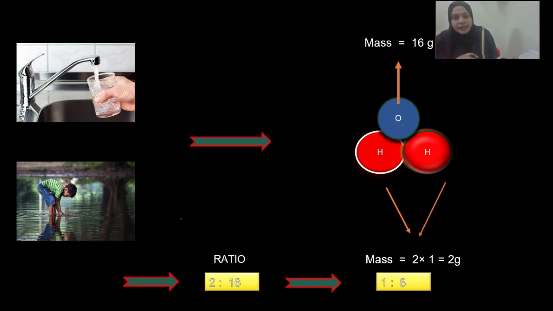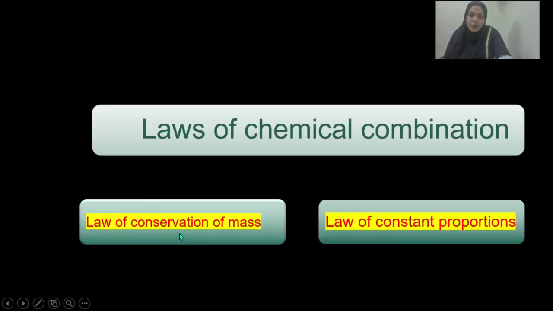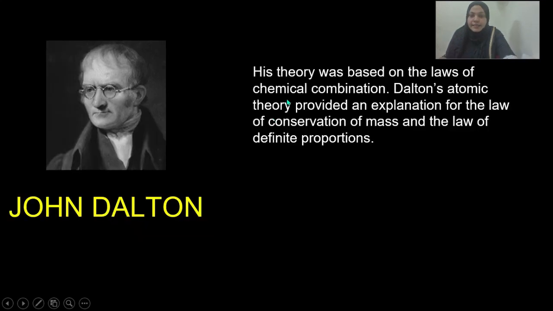Correspondingly, we can try another example, that is ammonia. Here nitrogen and hydrogen are in the ratio of 14:3 by mass, whatever the method or the source from which it is obtained. These two laws were proposed on the basis of the laws of chemical combination. The next problem faced by the scientists was to give an appropriate explanation of these two laws. Dalton's theory was based on the laws of chemical combination. John Dalton's atomic theory provided an explanation for the law of conservation of mass and the law of definite proportions. We can explain Dalton's theory in the next session.